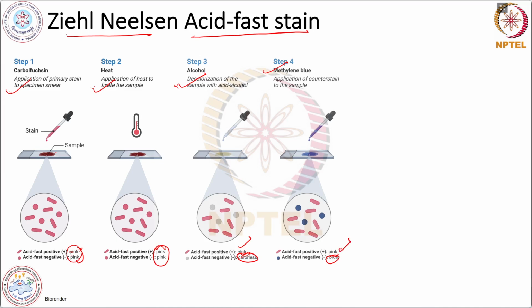So this is a way of differentiating whether the sample contains acid fast bacteria or not. And this is because of the presence of mycolic acid in the cell envelope of MTB. So from this, we can check whether any patient has an MTB positive culture or not.